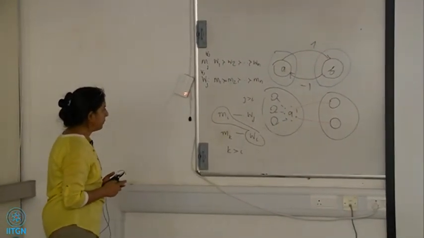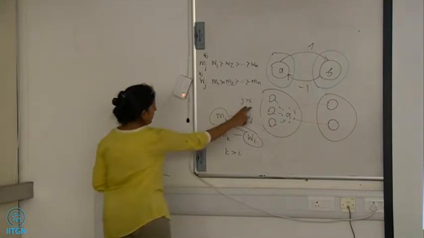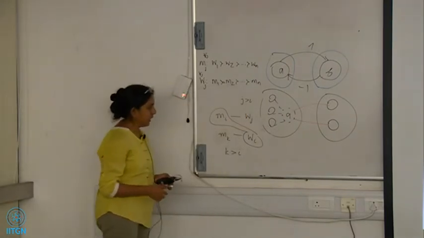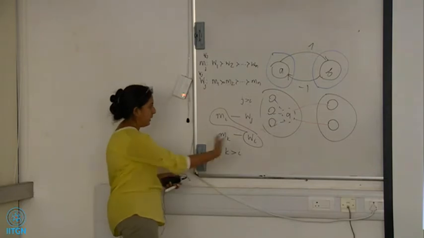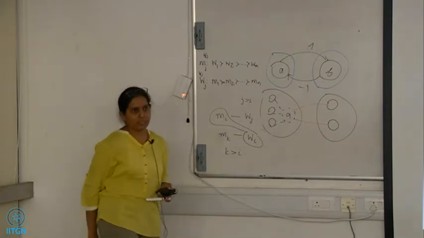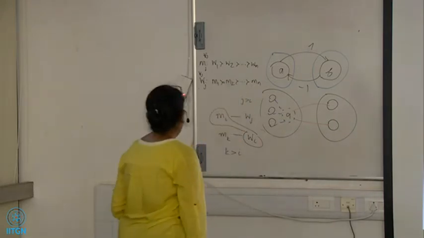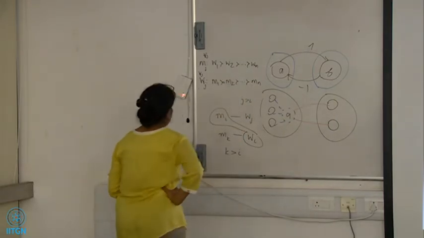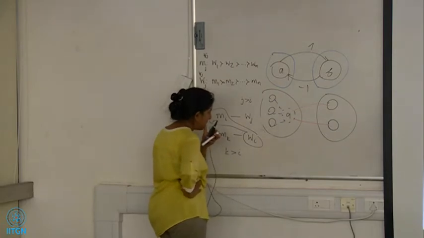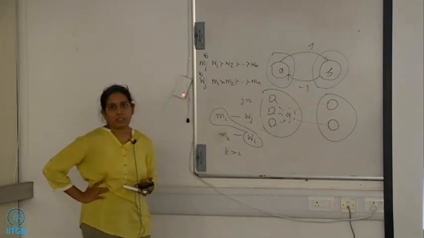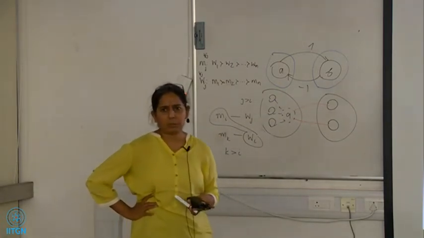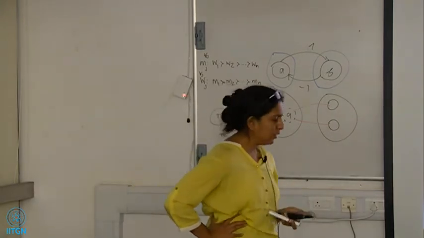Because j is greater than i and k is greater than i, Mk and Wj are both further below Mi and Wi in their respective preference orderings. So there cannot be an i for which this happens.